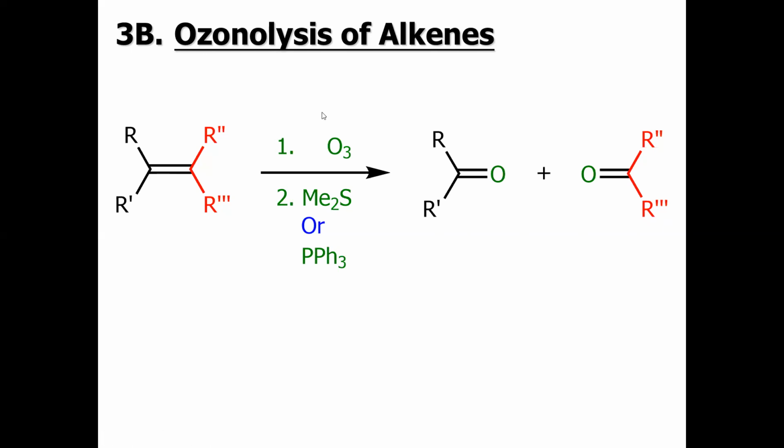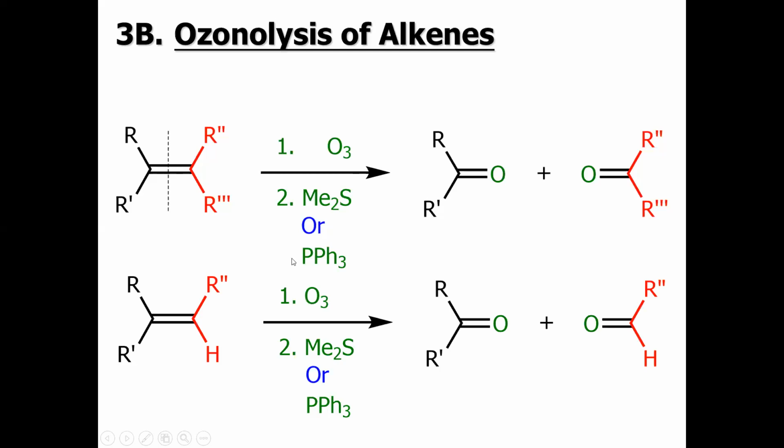When we treat it with ozone, followed by dimethyl sulfide or triphenylphosphine, the double bond will cleave from the center, and for a tetra-substituted molecule, we have two corresponding carbonyl compounds which should be ketones.